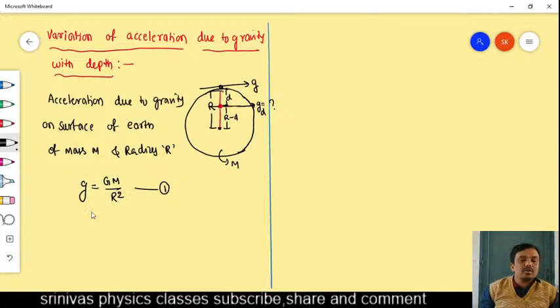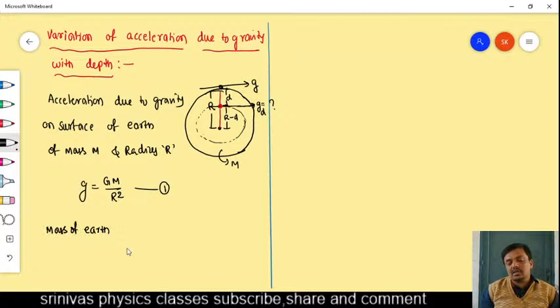But we should not take the acceleration due to gravity at a depth d as just replacing R with r minus d. There will be some changes in its derivation. I will explain clearly. Now, this mass M is the mass of earth. I want to convert the mass of earth into density.